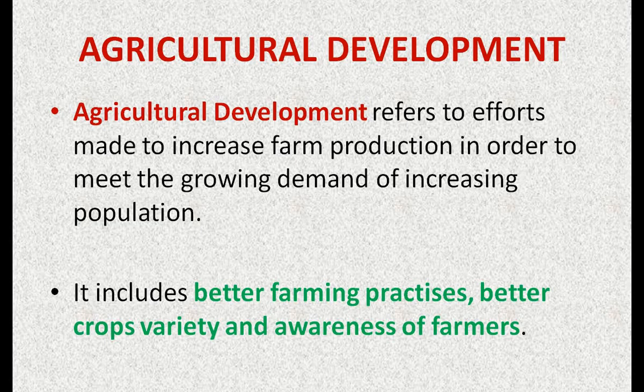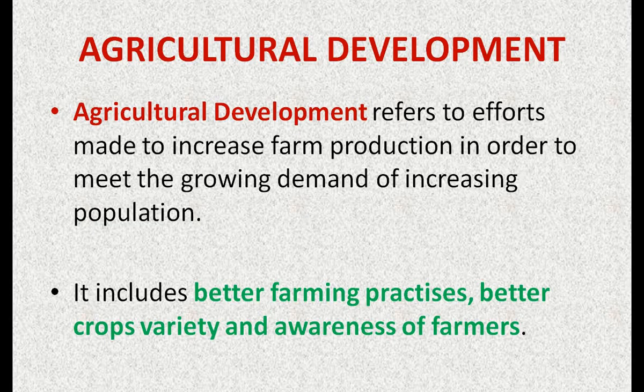Now our next topic is agricultural development. What do you mean by agricultural development? Agricultural development means bringing development in the production or in agriculture. Agricultural development refers to the effort made to increase farm production in order to meet the growing demand of an increasing population.